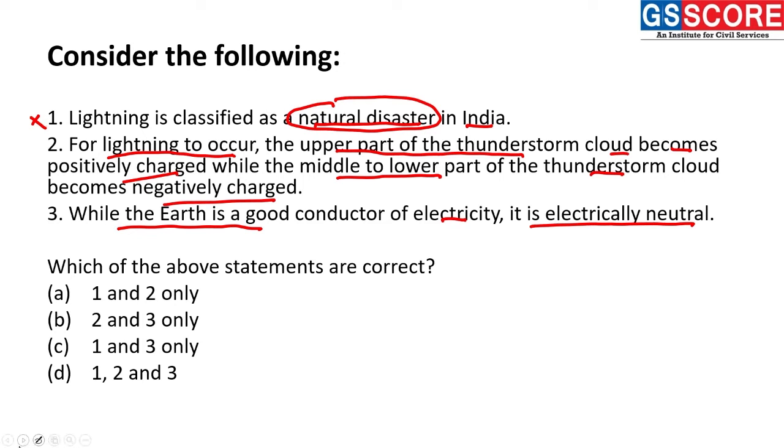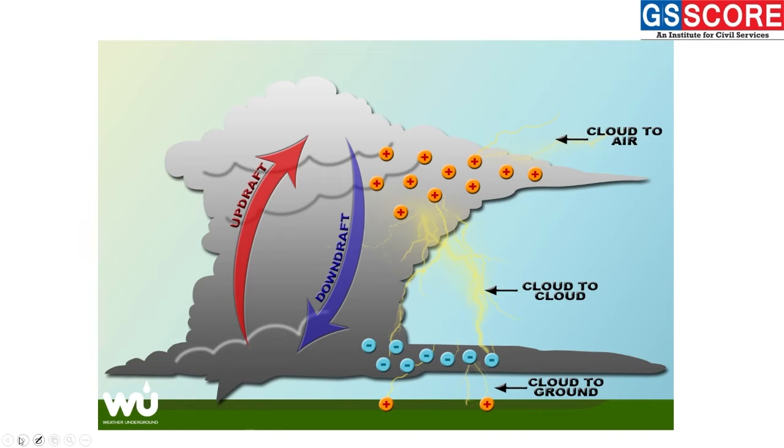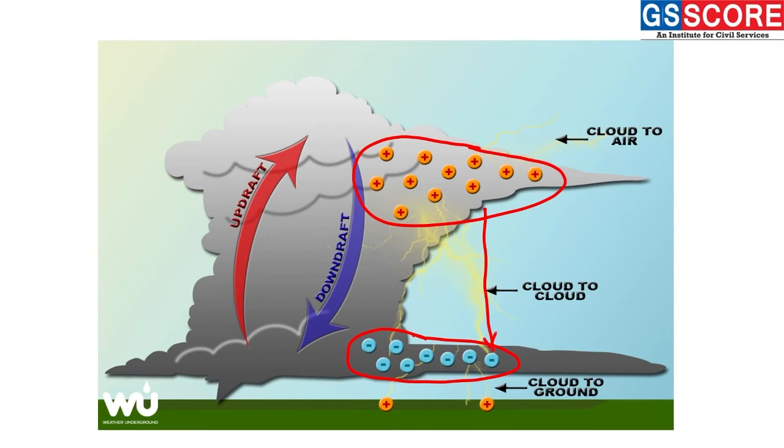For statement 2, we will see the diagram. So, this is basically a diagram of a thunderstorm where there is presence of positively charged particles and negatively charged particles. The positively charged particles are present over the upper part of this thunderstorm, and the negatively charged particles are present at the middle to lower part of this thunderstorm. Now here we can see the interaction between these charged particles is resulting into the formation of the lightning.